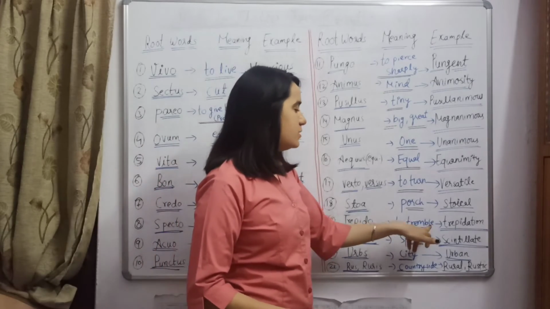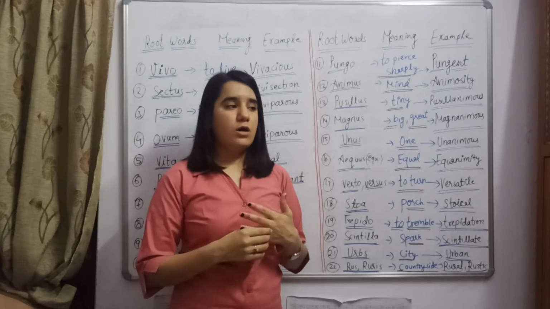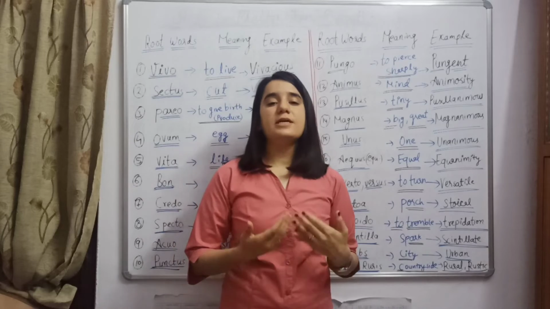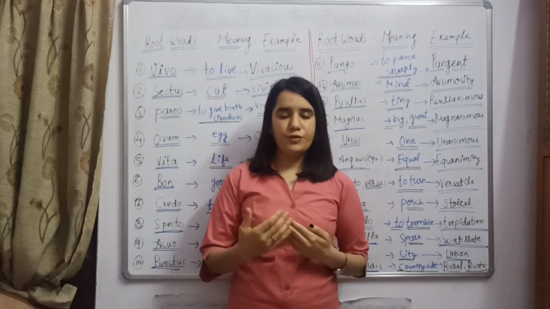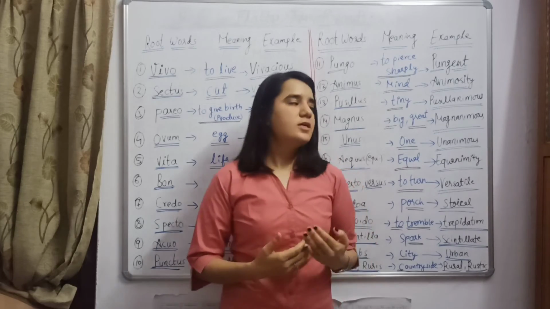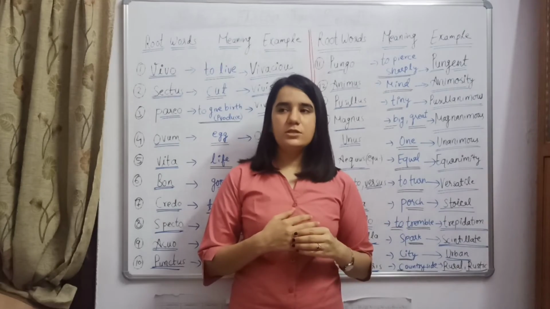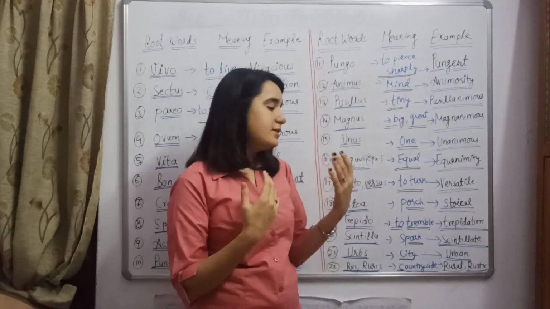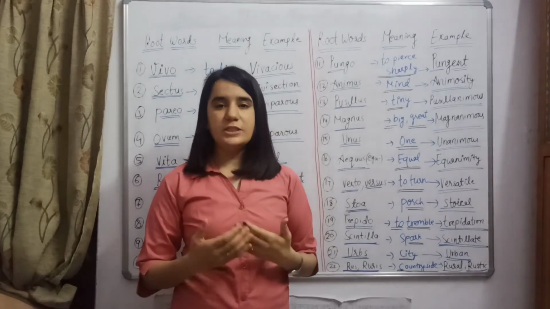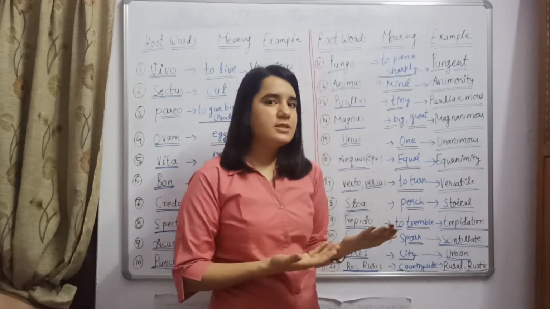Trepido means to tremble. Trepidation means having a feeling of fear, anxiety that something bad can happen. Or a trepid person means a person who has a feeling of fear and anxiety that something bad can happen. So yeah. And scintilla means spark. Scintillate means having light flashes. If we say a person is scintillating, it means that person has humor, has wittiness, or is very clever.